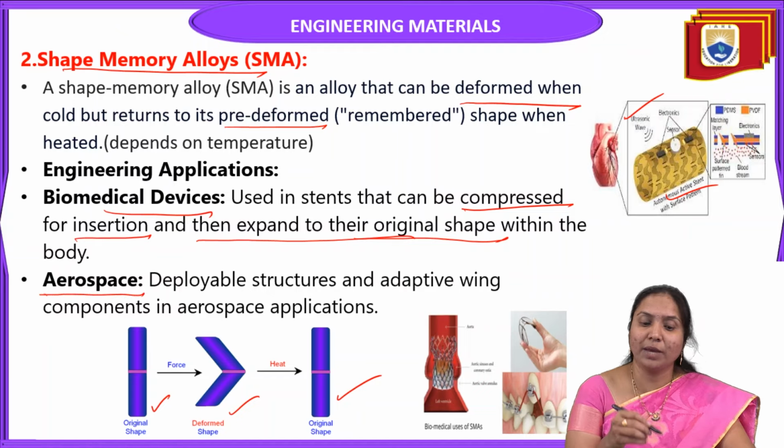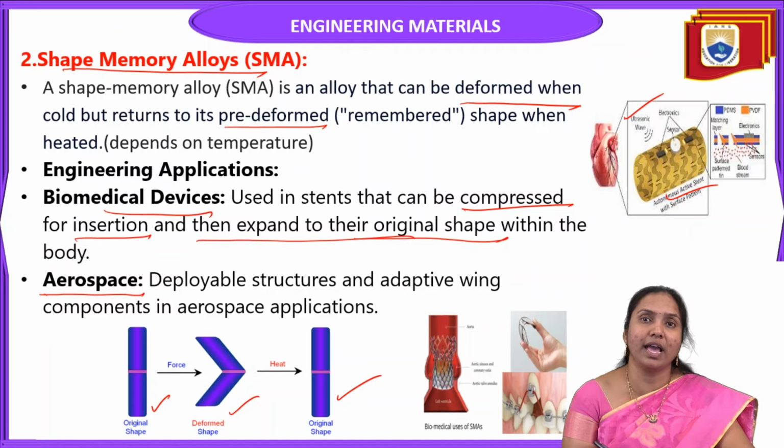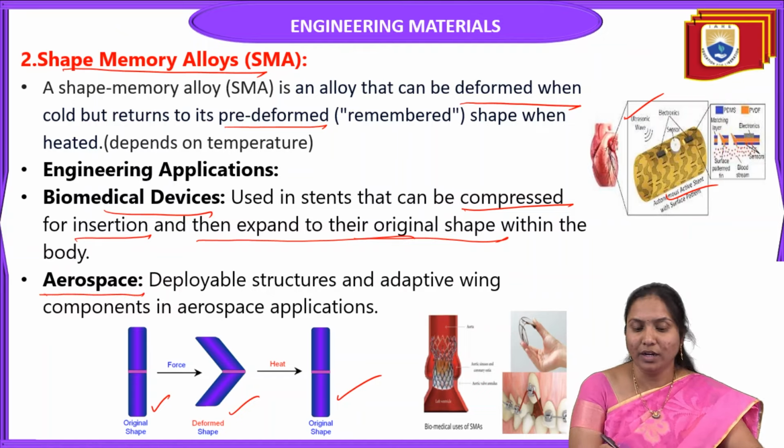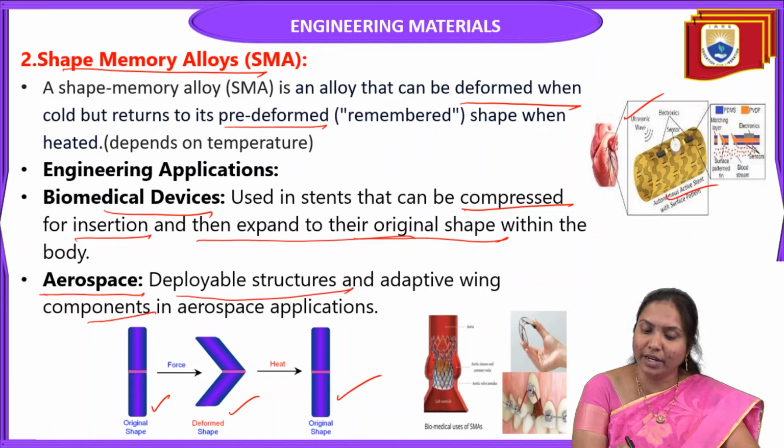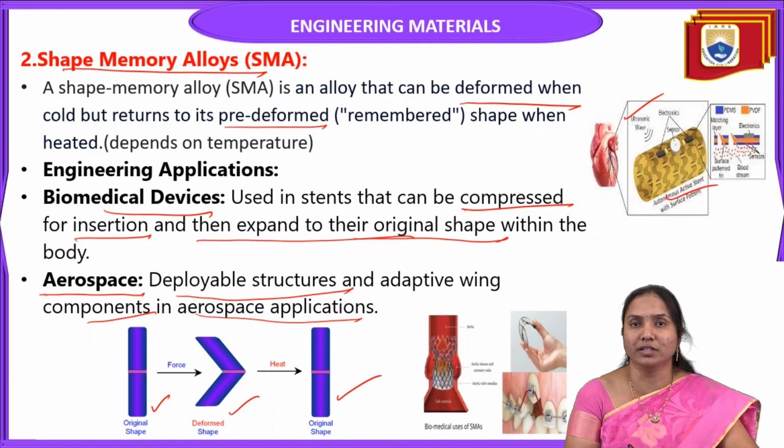Shape memory alloys are also used in aerospace, for example deployable structures and adaptive wing components in aerospace applications.